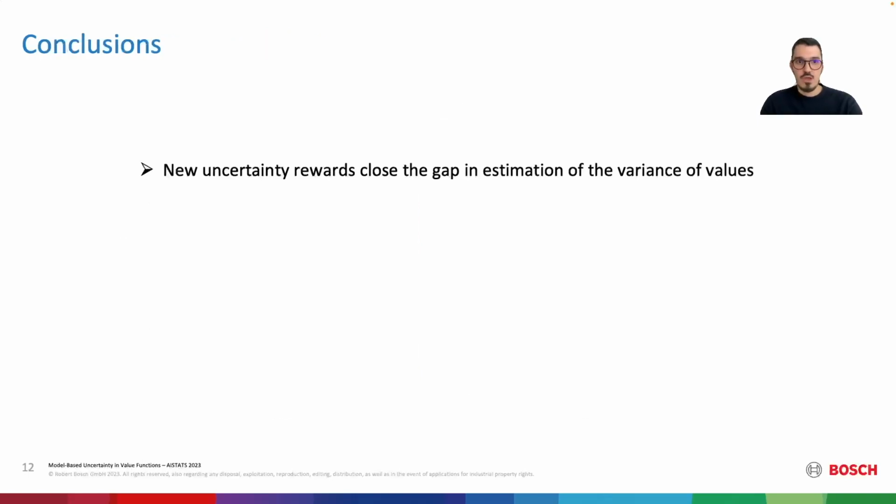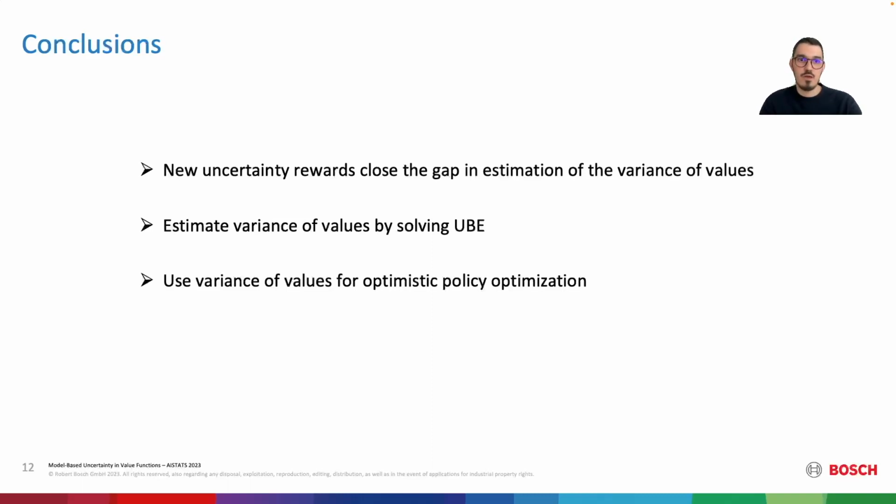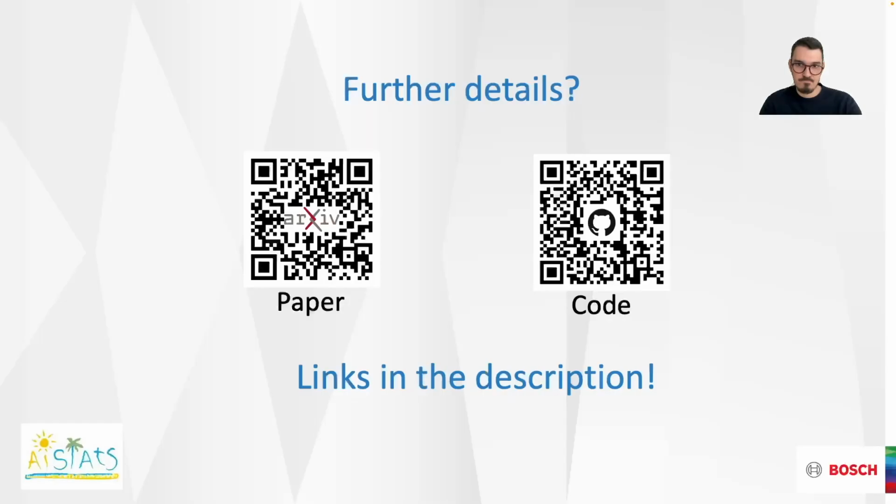To conclude, we found new uncertainty rewards that close the gap in estimation of the variance of values. We estimate this variance of values by solving an uncertainty Bellman equation. Then we use these estimates for optimistic policy optimization. And lastly, we found good empirical performance in difficult exploration problems.